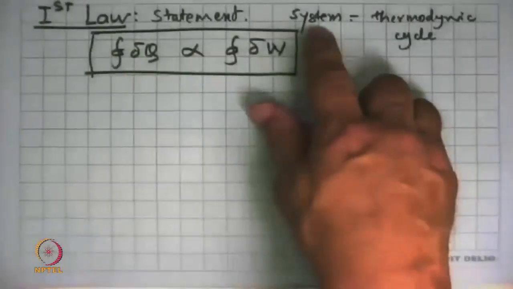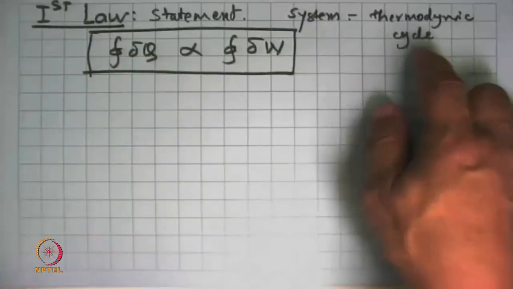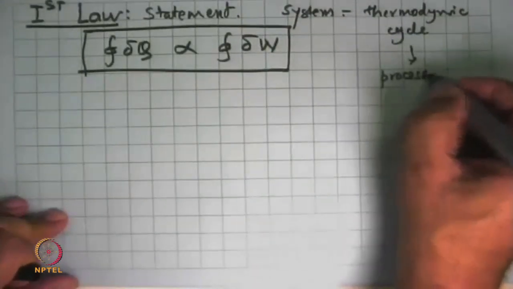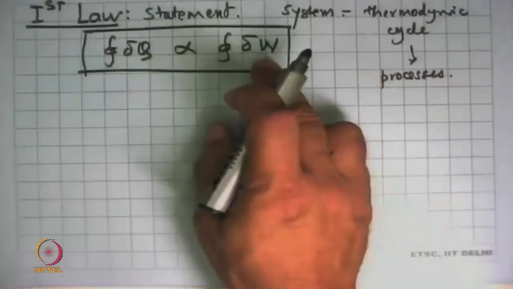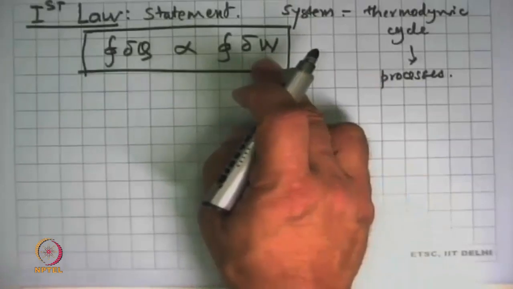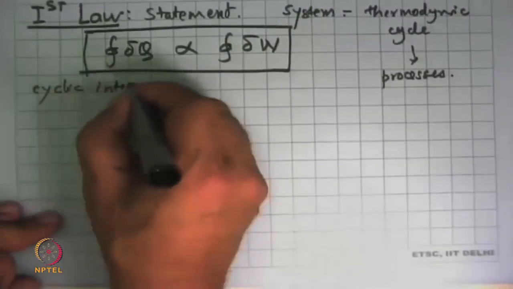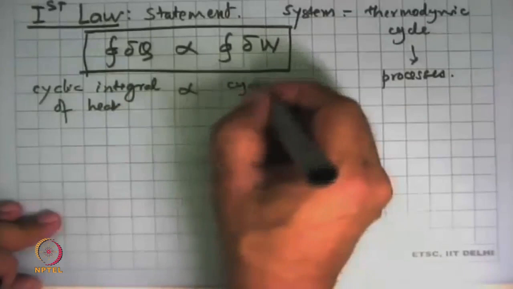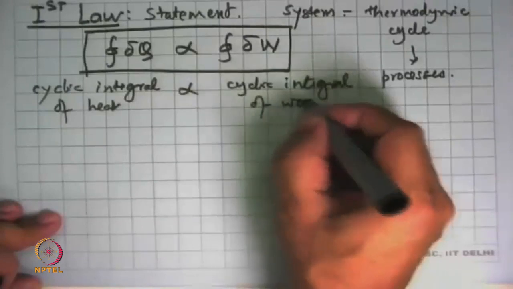So we have invoked what is the system, we have invoked what is the thermodynamic cycle, which requires us to know that there are many processes, and we have invoked the concept of heat, and the concept of work, all of which we learnt in the previous module, and that's why that module is so important. So what this says is that the cyclic integral of heat is proportional to the cyclic integral of work.